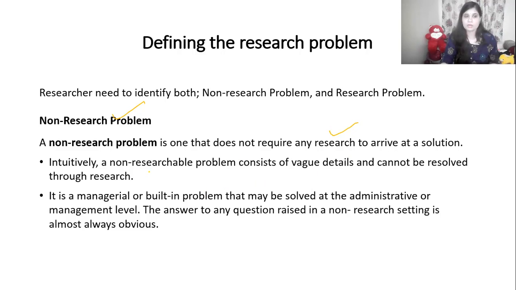Management can intuitively take the decision depending upon their past experience. If it is not an understandable problem, or it is a new type of problem which has arrived, then research is required. But if it is a built-in problem which the administrator or management can solve, that type of problem is not a researchable problem.